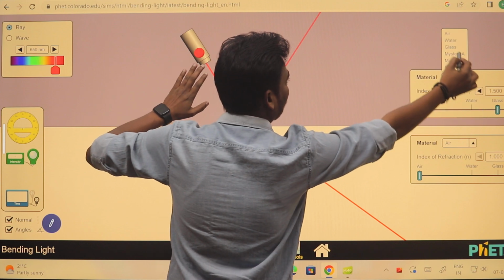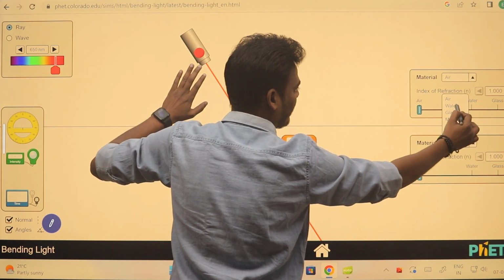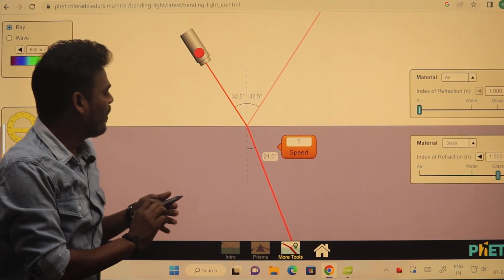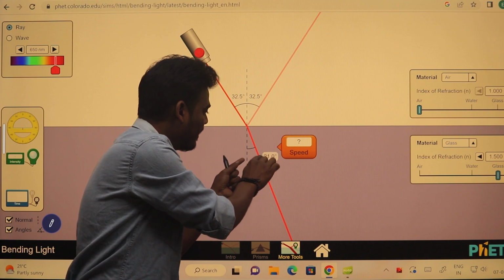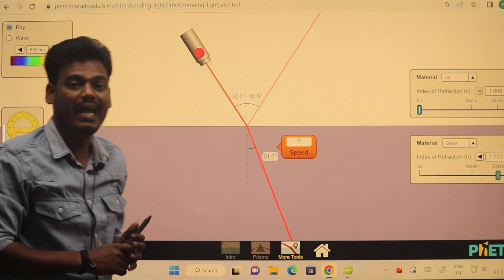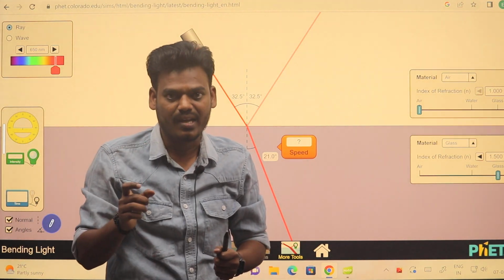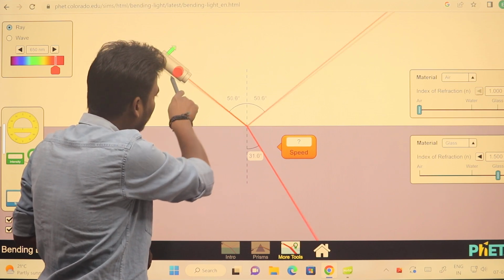Here I'll be considering air medium and this is a glass medium. So if sine i is 32.5 degree and sine r is 21 degree, the ratio of these two I'll get as 1.5. So that 1.5 will remain the same for any angle.